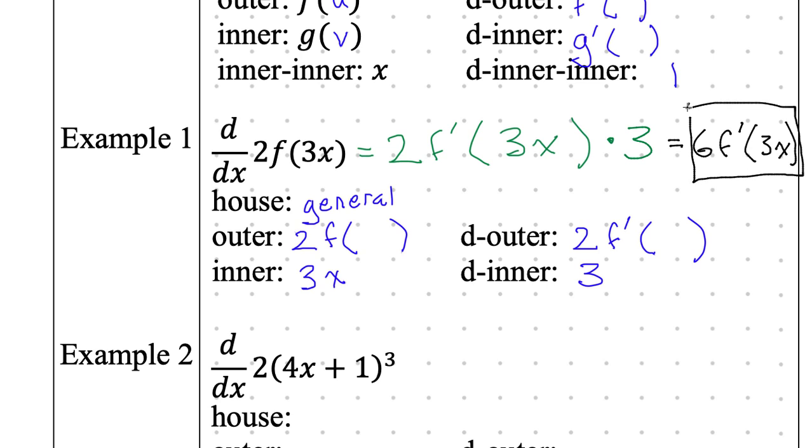It's doubter times dinner, over and over. Don't forget dinner. Doubter times dinner. Repeat after me. Doubter times dinner. Again. Don't forget it.